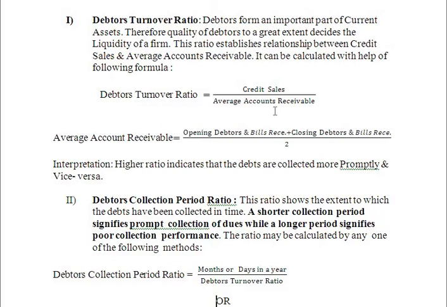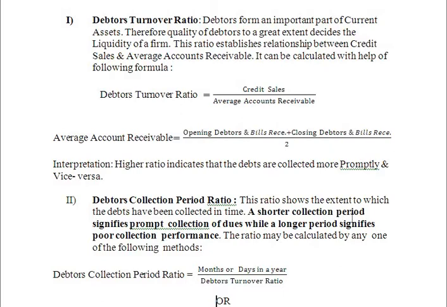How much credit the firm has received, this information we will get with the help of the debtors turnover ratio. Whereas the debtors collection period ratio shows the extent to which the debts have been collected in time. So how much time the firm took to collect their debt, we can find out with the help of the debtors collection period ratio.